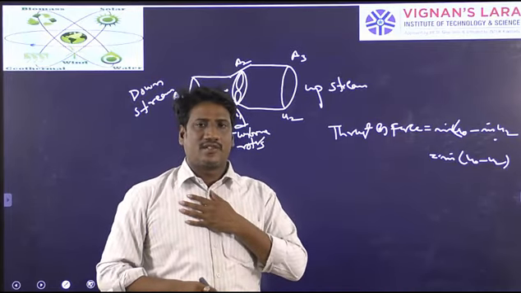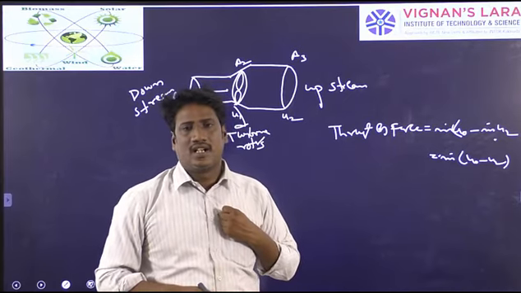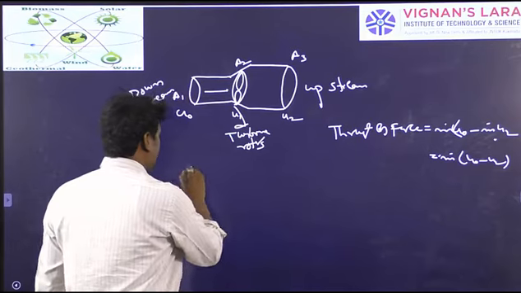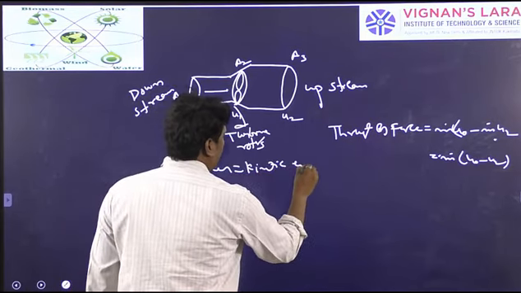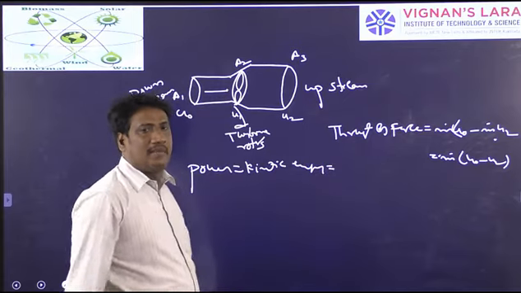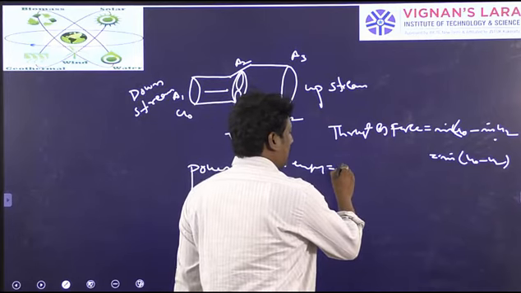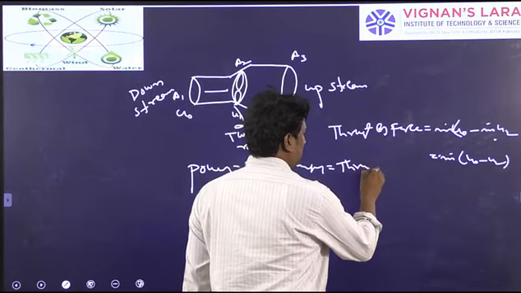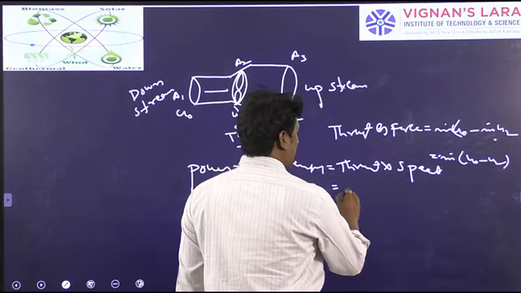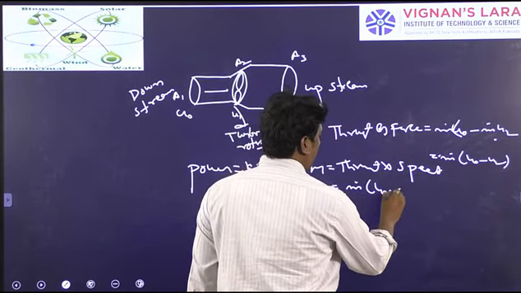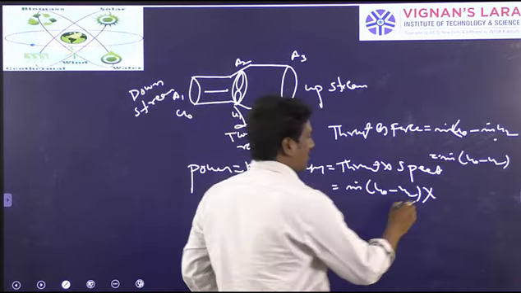My interest is to find out how much energy or power will be extracted from the wind. The power, as you have already seen, will be equal to the thrust into speed. Here the thrust is given by m dot into (u naught minus u2), whereas the speed at the rotor will be u1.